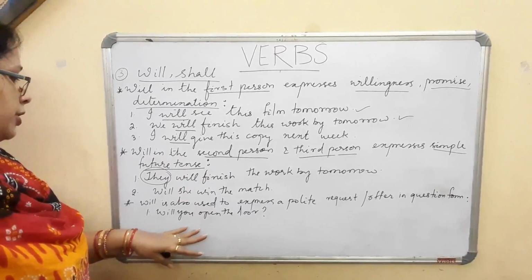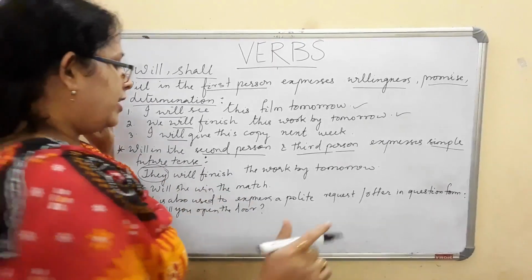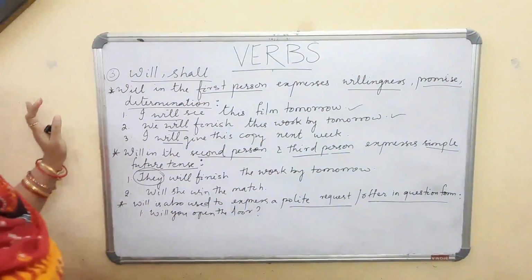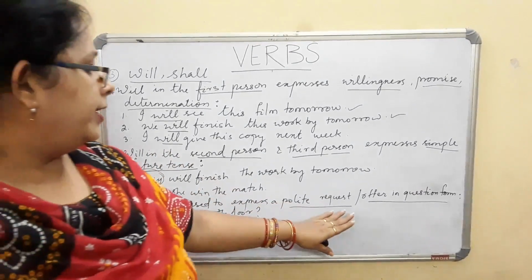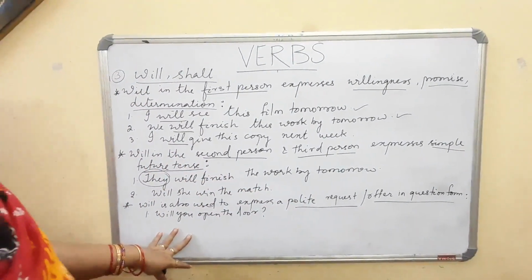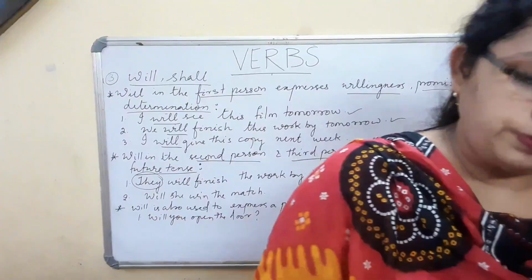The next use of will is also to express a polite request or offer in question form. It can be used in a form of request or in a question form. For example, if I say, will you open the door? I have given you the sentence, will you open the door?